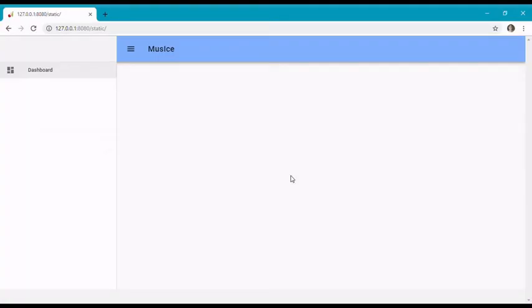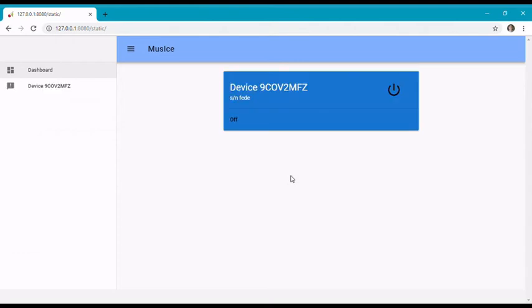When the device connects, it will appear here in the dashboard. The device will have its serial number, an automatically generated name if it didn't have one assigned by the user before, a toggle to turn it manually off, on, or in automatic mode, and a dedicated panel. The name of the device can be easily changed.